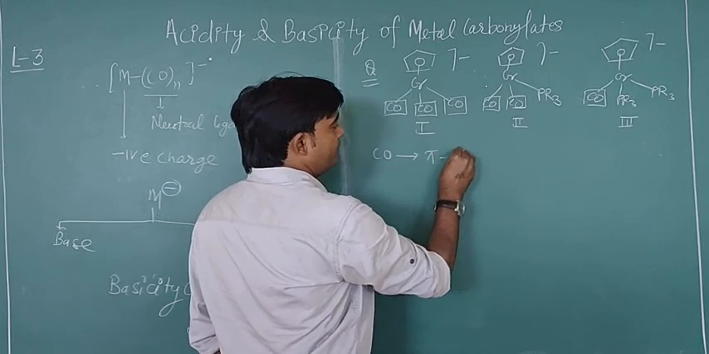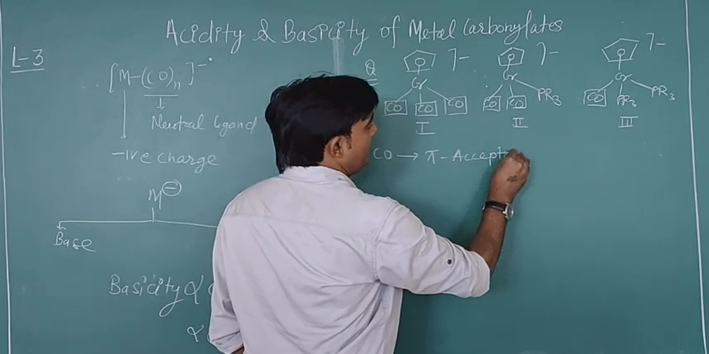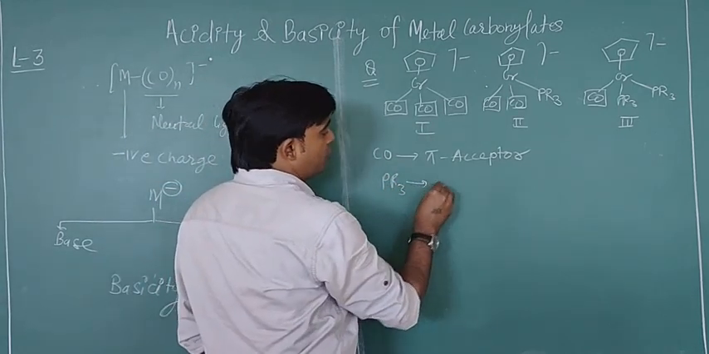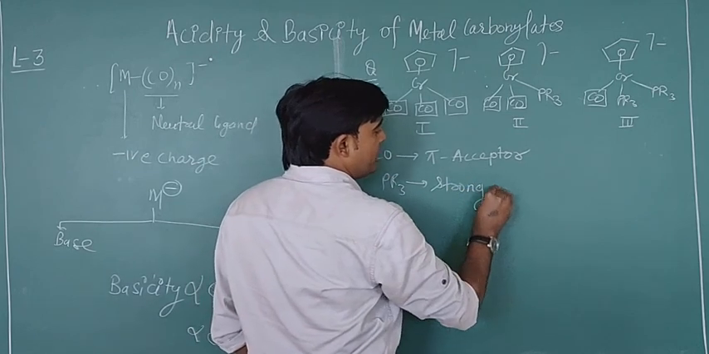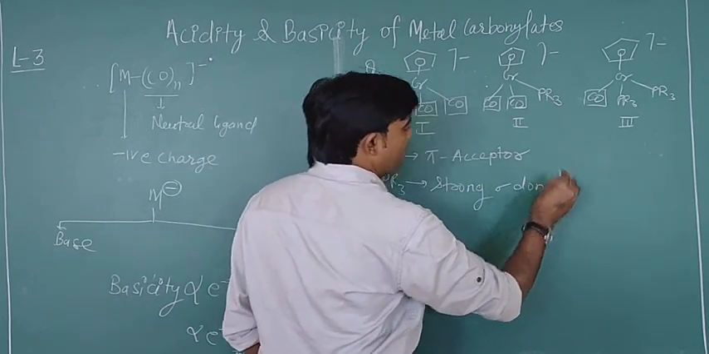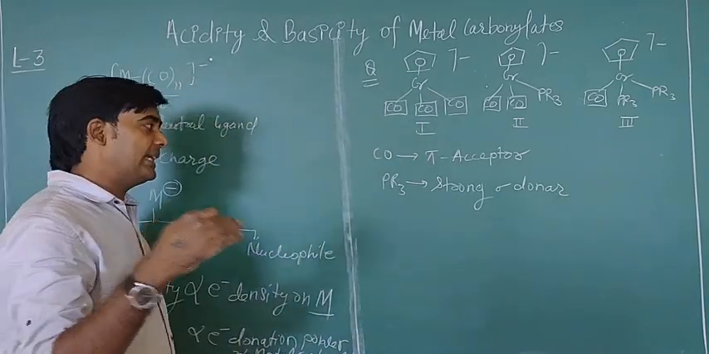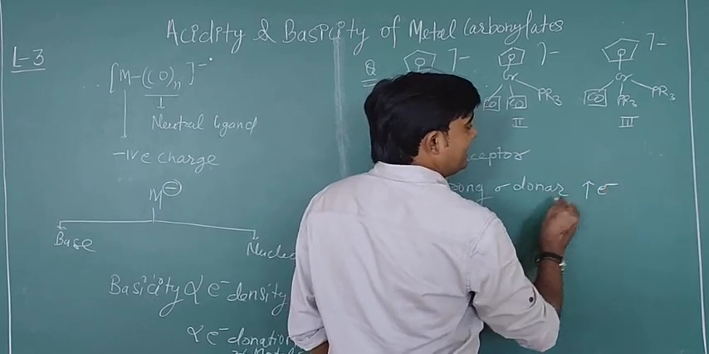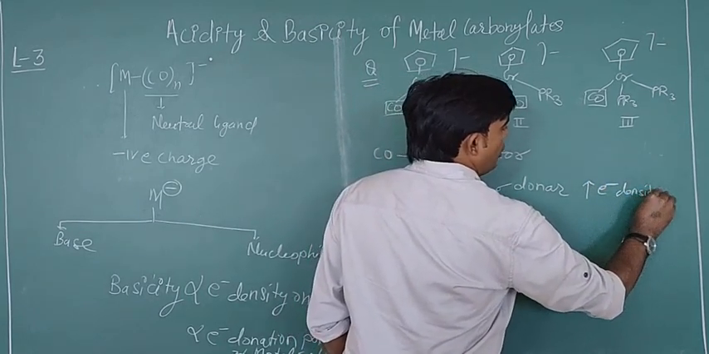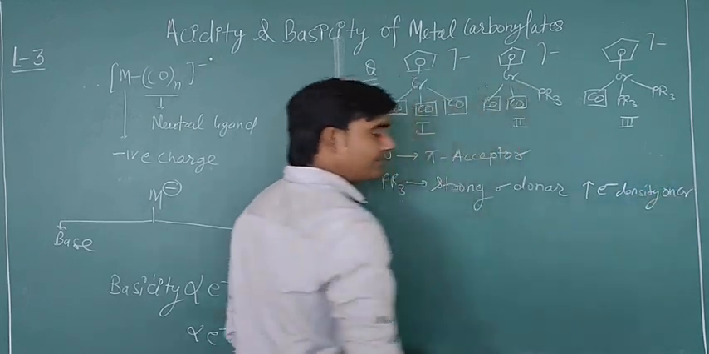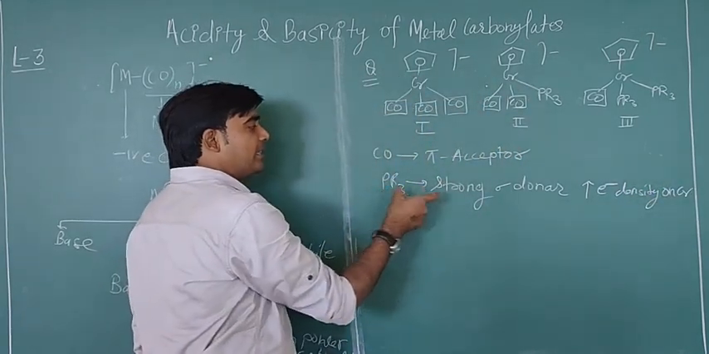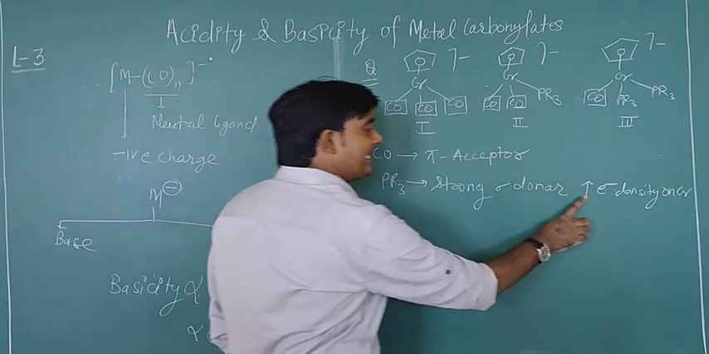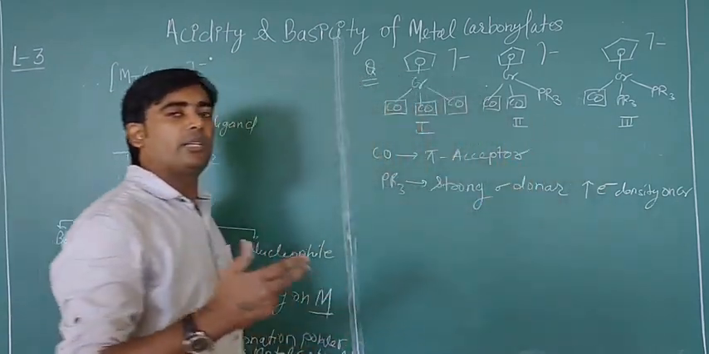Okay, and here you can see this is CO, but there are no more CO ligands, because CO ligand is a pi acceptor ligand. And PR3 is a strong sigma donor ligand. So this type of ligand will increase the electron density on the metal, on Cr. Because these are sigma donor ligands, they can increase the electron density on the Cr metal or any central metal atom.